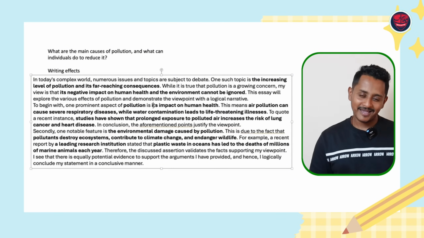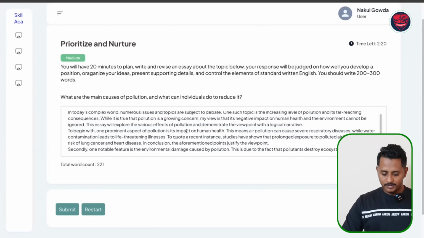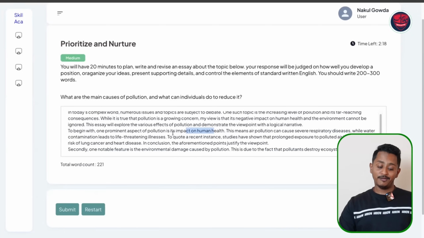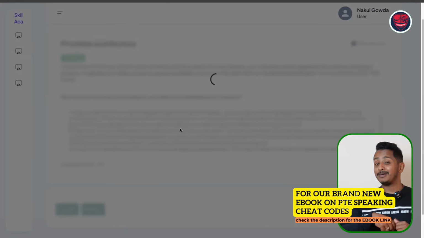Now I'm going to copy paste this. We will see what marks the AI gives. All right, I'm just pasting it after copying it. Same thing, impact on human health. I've written the effects of it. I'm just submitting it. Probably it will take 5-10 seconds. Once we add the cache, it should be much faster.